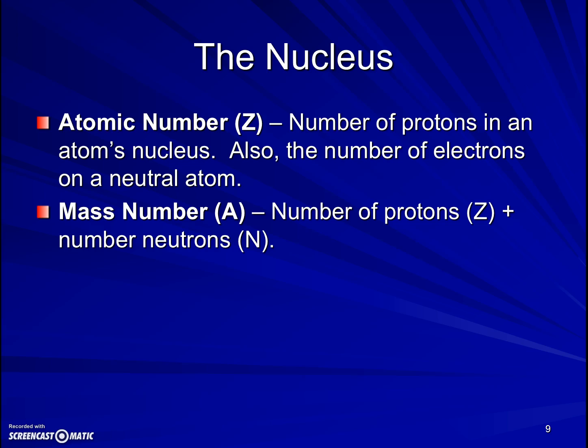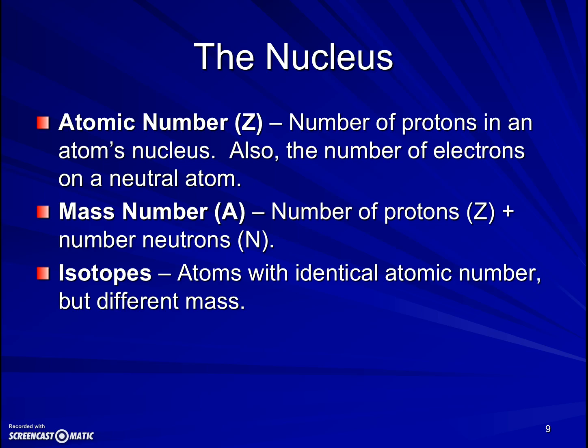In the nucleus are also neutrons, and they have about the same mass, not exactly, but close to the same mass as a proton. So the sum of the numbers of protons and neutrons in the nucleus we call the mass number. We don't include the electrons in the mass number because their mass is very, very small compared to the mass of the proton or the neutron.